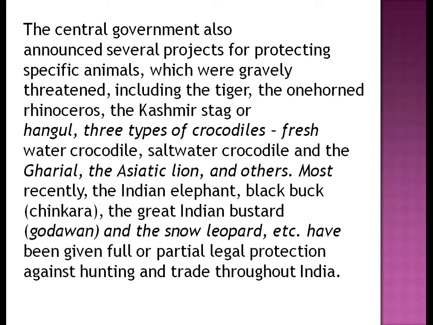Mostly in recent years, the Indian elephant, the blackbuck, chinkara, the great Indian bustard, the golden, and the snow leopard, etc., have been given full and partial legal protection against hunting and trading throughout India.